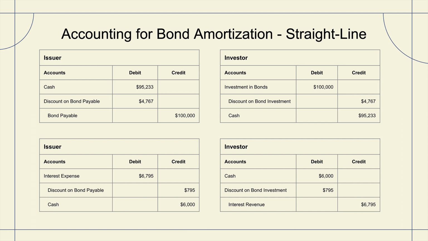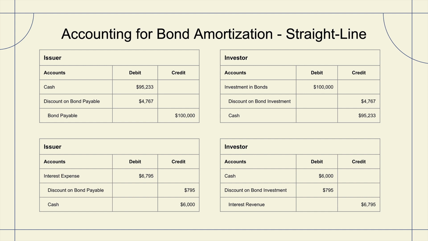The credit is for $4,767. Now we move on to the journal entry for June 30, and this would be a similar journal entry that would be booked 6 times throughout the life of this bond. First, we're going to look at it from the context of the issuer. We know that the issuer is contractually committed to a cash payment of $6,000. We see that denoted first with a credit to cash for $6,000. And then what we would expect without the existence of a premium or discount is that interest expense would equal $6,000.